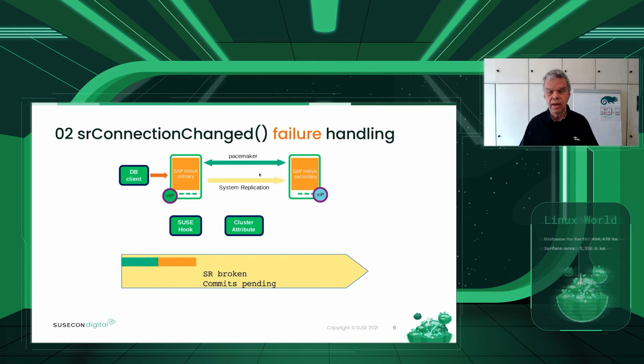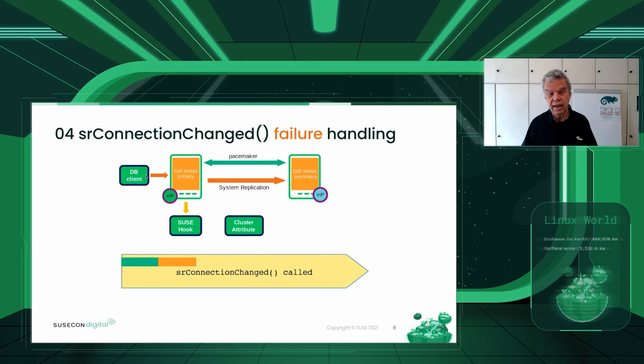Now the system replication is broken, and the database has pending commits. So we couldn't process any longer, and there is a timeout on those commits. So after some time in the failure handling, the system replication is now broken because the timeout of the pending commit is still hanging.